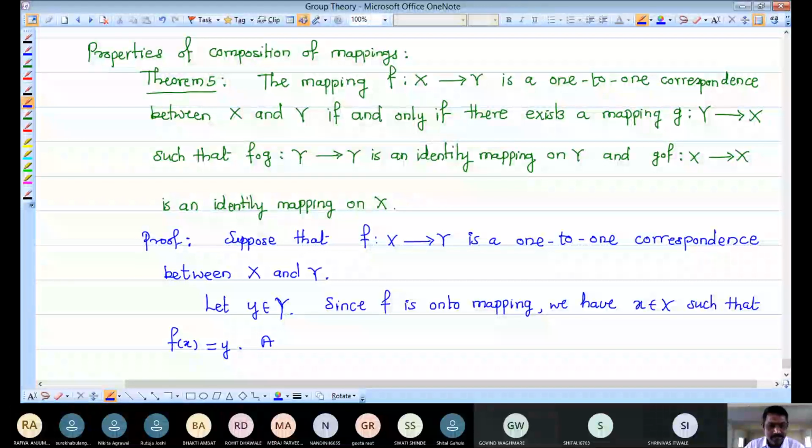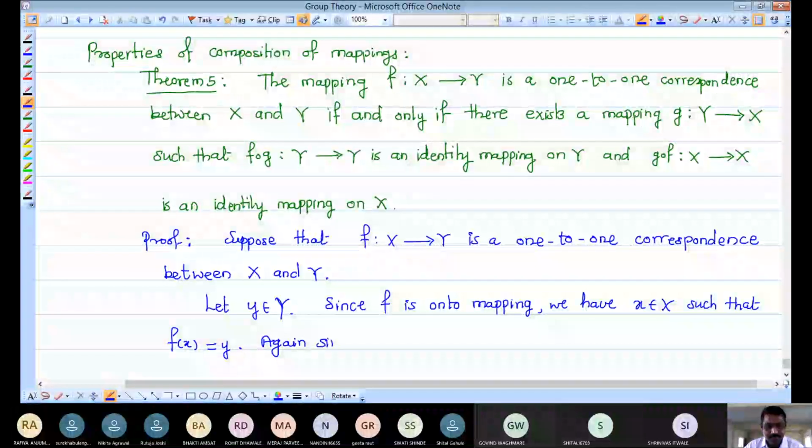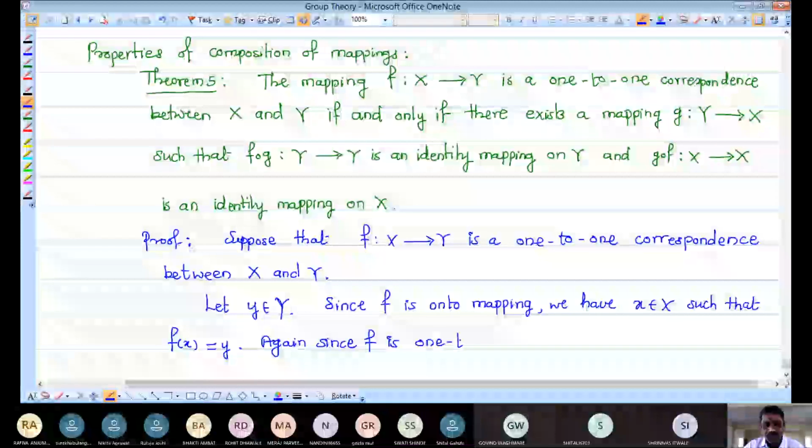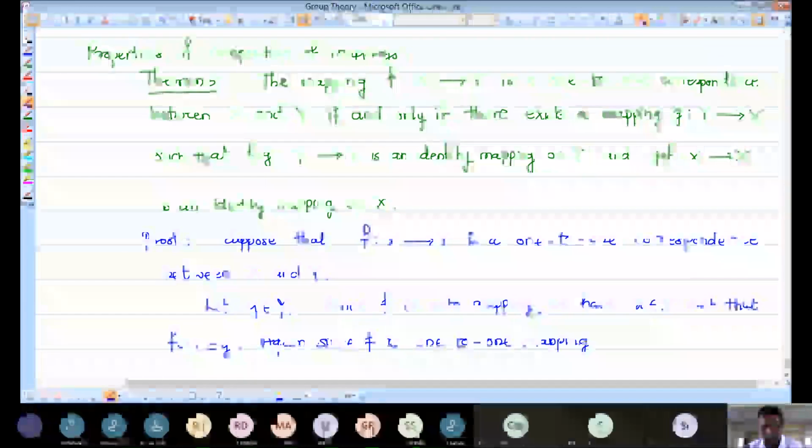Again, now I am using the one-to-one-ness of this mapping F. Again, since F is a one-to-one mapping. So for y in capital Y, we found x in capital X, but we don't know whether that x is unique or not.